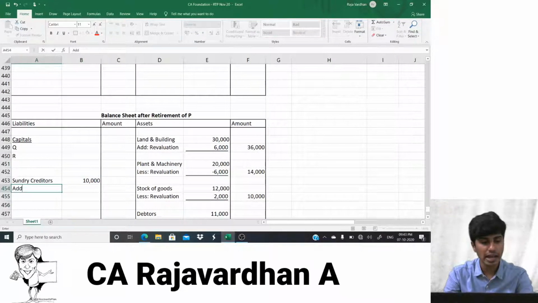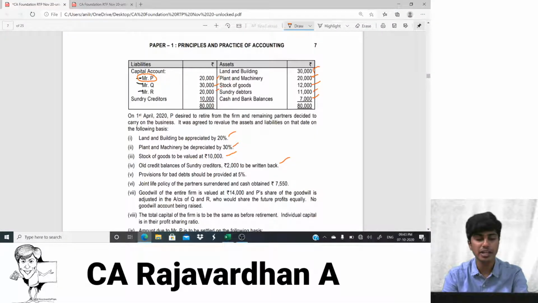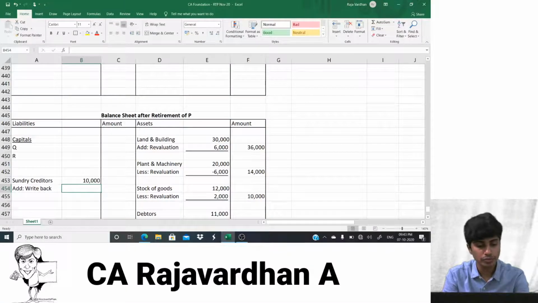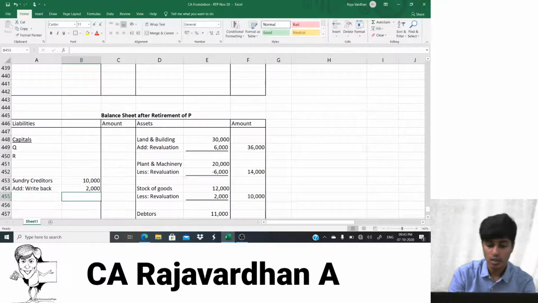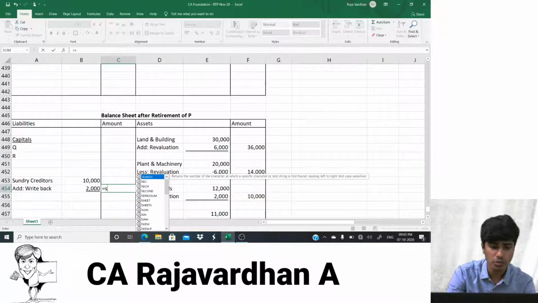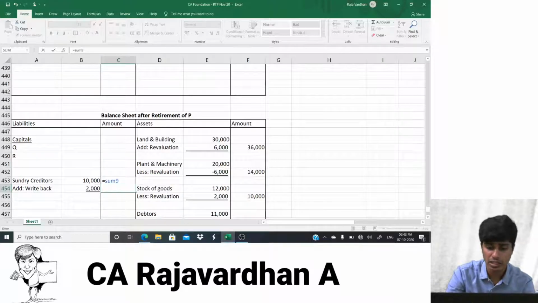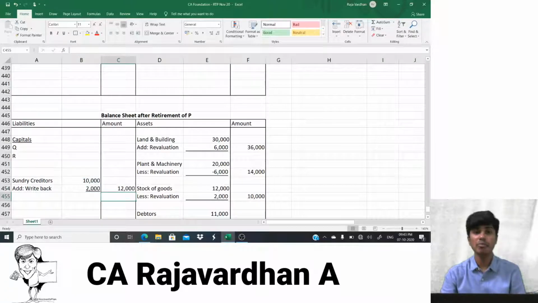So I will write add write back. How much is being written back? Written back is 2,000. If you basically see, the creditors would become in that case 12,000.